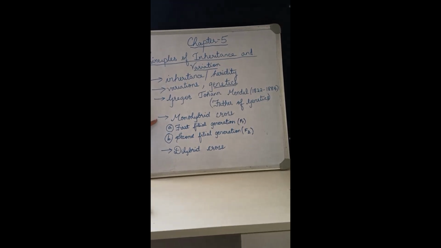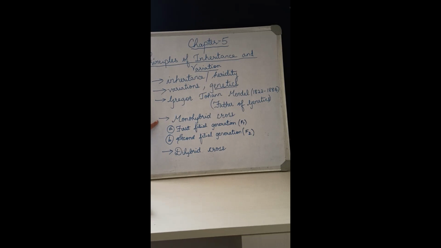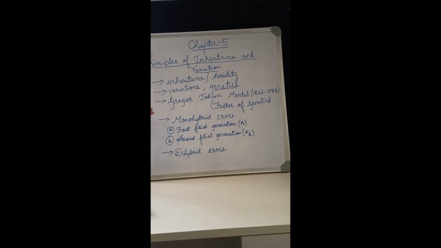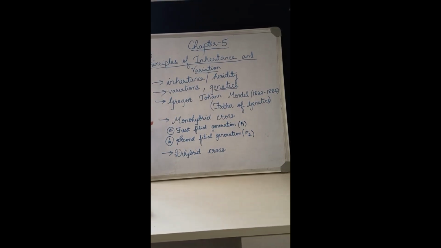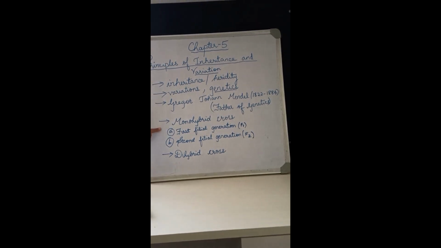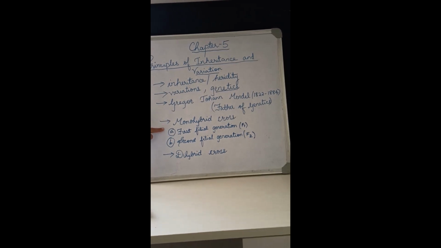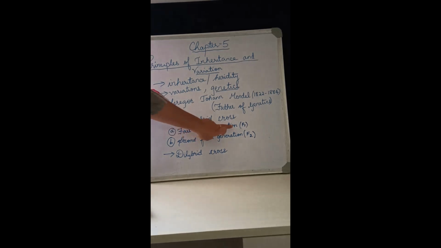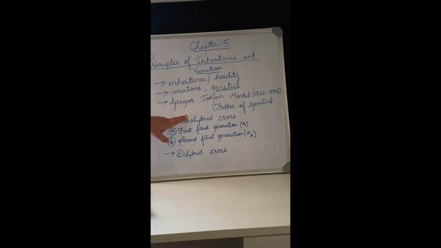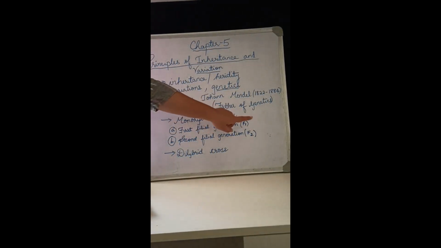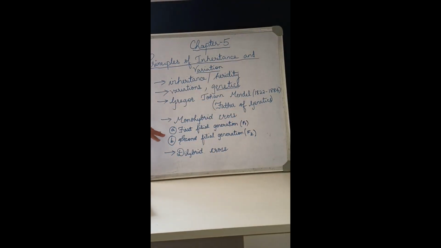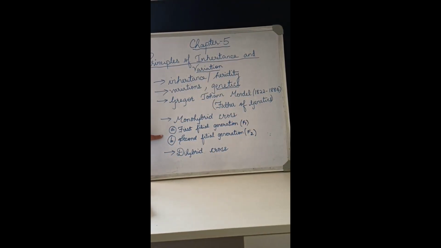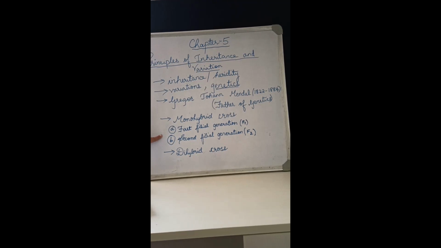Then after monohybridization, he gets the seed. That seed grows into a plant. That plant is known as the F1 generation, or first filial generation. After getting the F1 generation, he did self-pollination using the F1, that is F1 into F1.